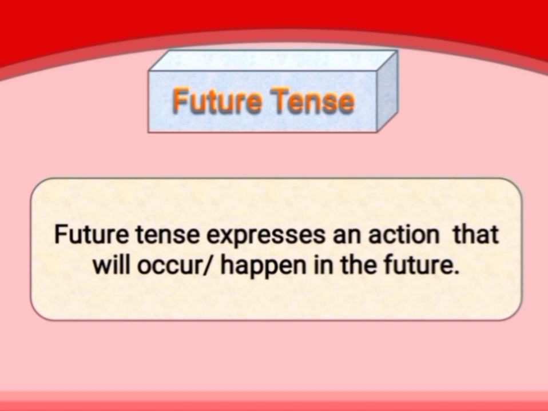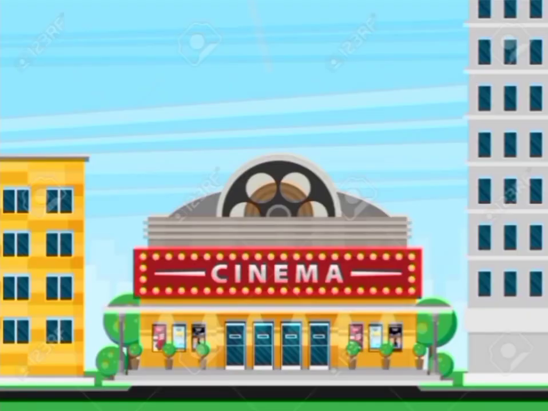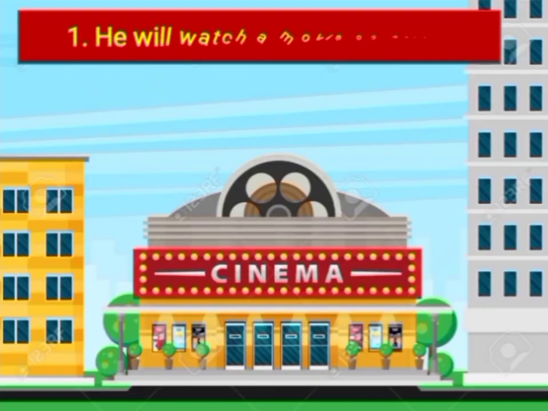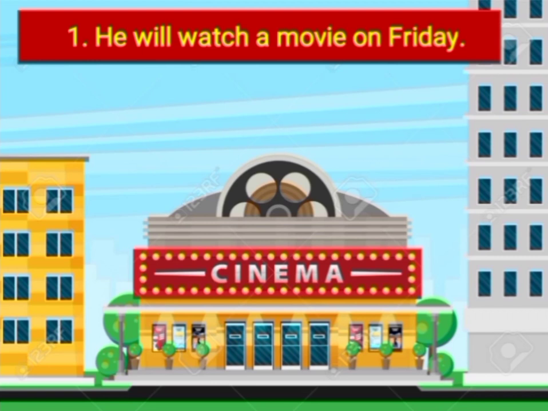Let us have its examples. Our first example is: he will watch a movie on Friday. When he will watch a movie on Friday, it means the action will be completed on Friday. So this is an example of future tense.